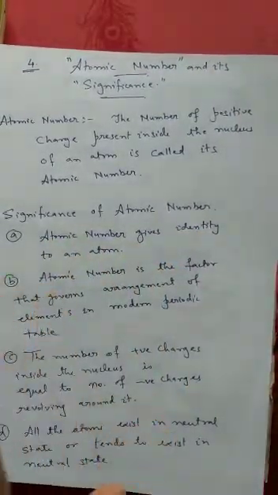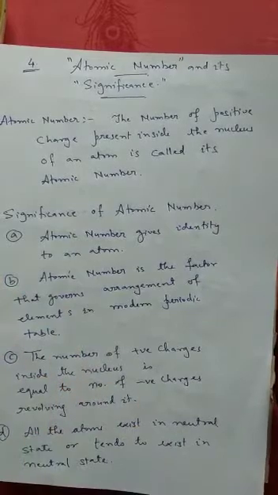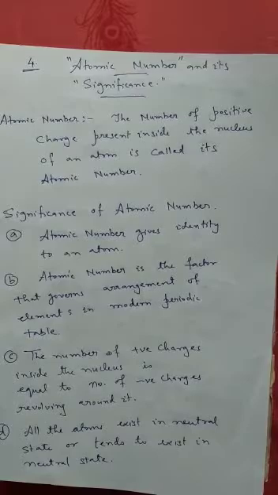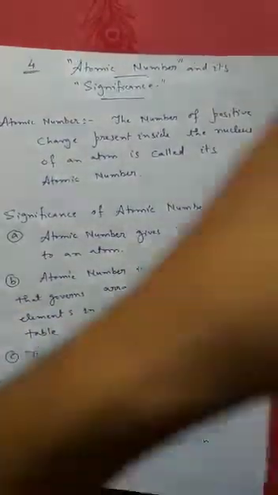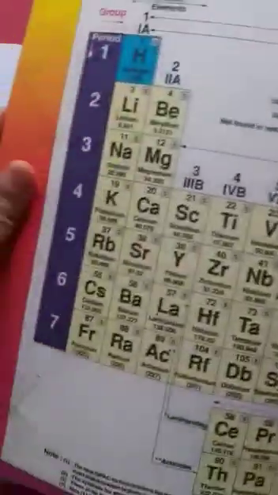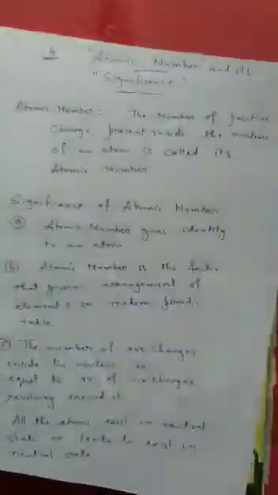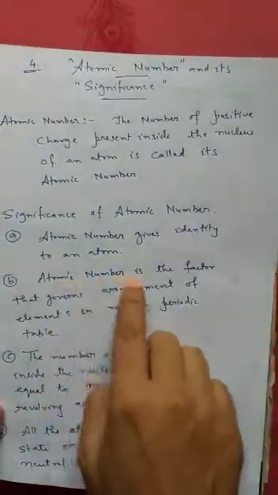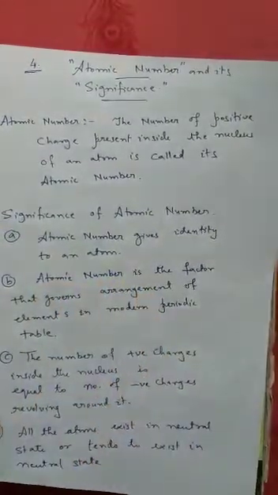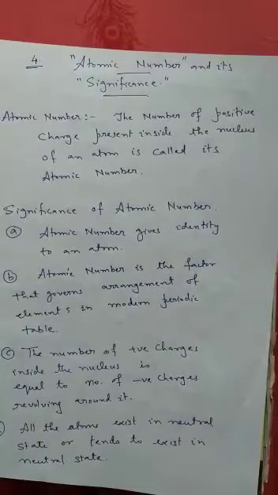Now look, atomic number is the factor that governs the arrangement of elements in the modern periodic table. The modern periodic table is also called the long form periodic table. You see all this table. In this table we have arranged 118 elements. But on what basis have we arranged all the elements? We have arranged them on the basis of atomic number. It is one very, very important question which is also asked in standard 10.